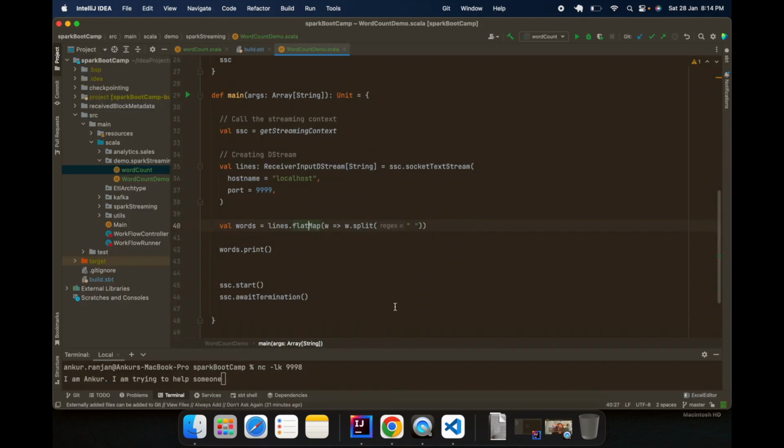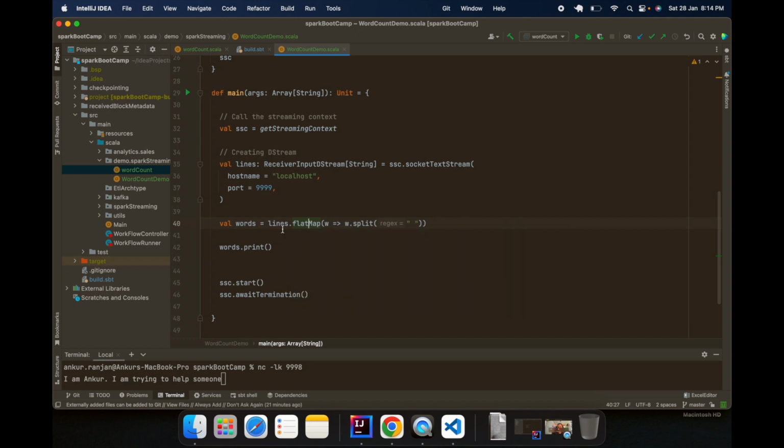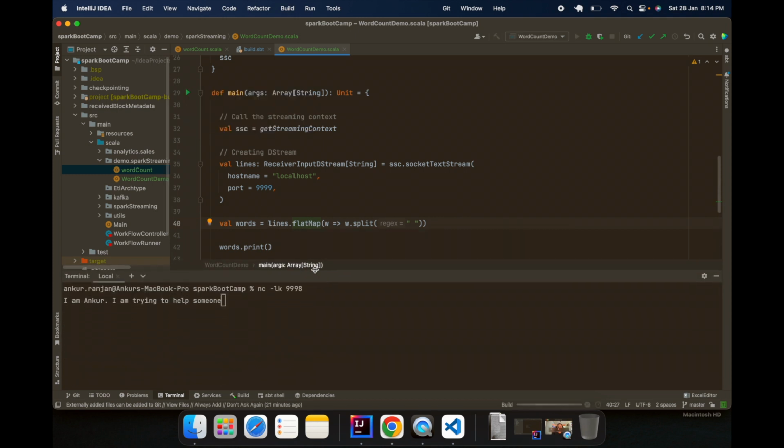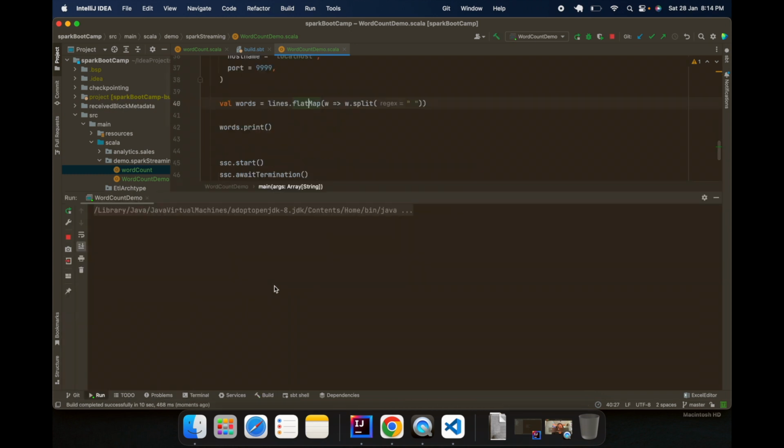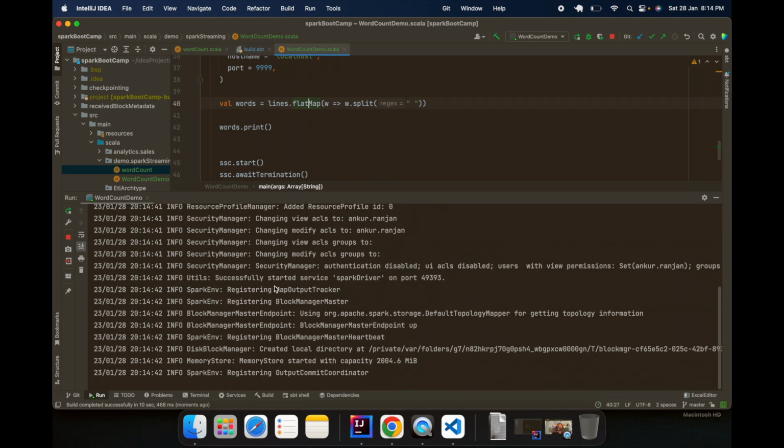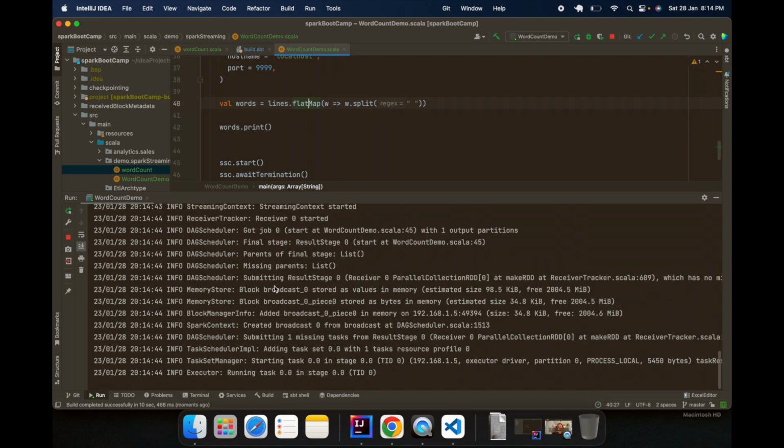Okay, so let's see what result we get after applying the flat map. Let me just run it. It's building, it will take a little time. I hope till now you are clear which functions we are applying and what we are doing.